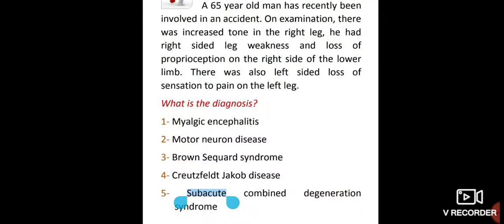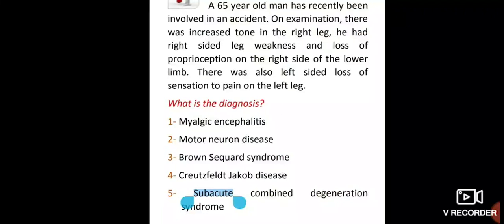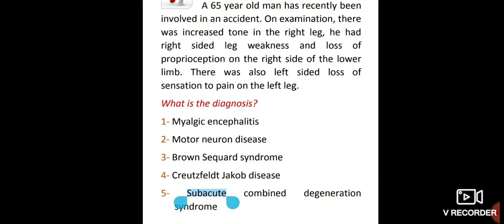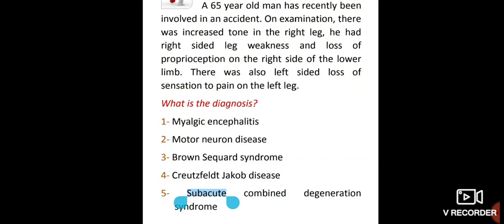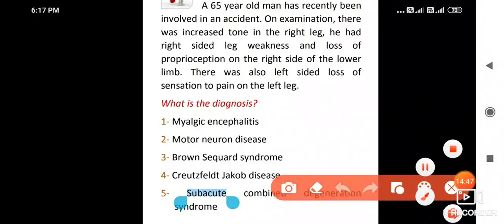A 65-year-old man has recently been involved in an accident. On examination, there was increased tone in the right leg. He had right-sided leg weakness and loss of proprioception in the right side of the lower limb. There was also left-sided loss of sensation to pain in the left leg. So this is a case of, so guys think,